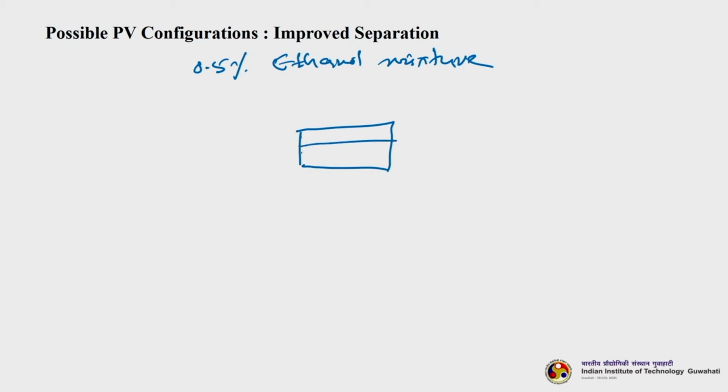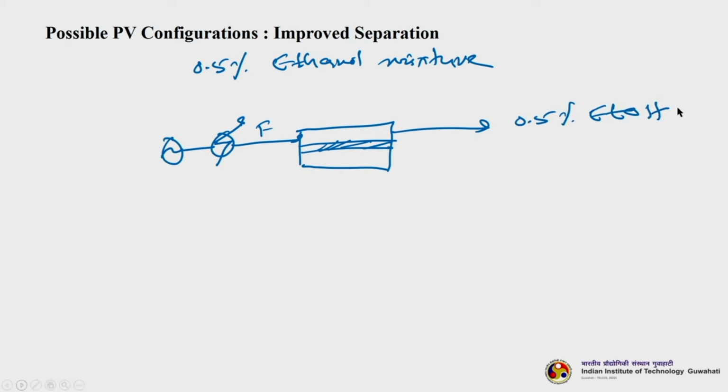So, in a pervaporation system, this is your feed, then you get 0.5% ETOH, then whatever is coming, it is enriched to 20% ETOH, ethanol.